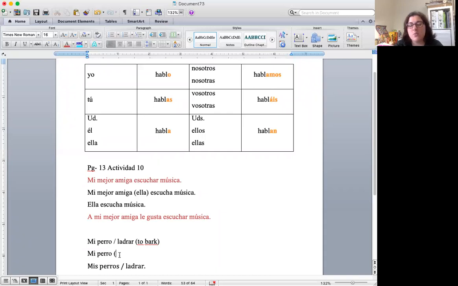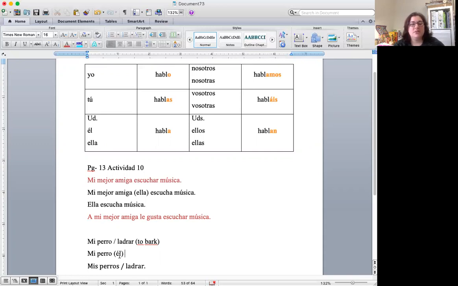Right? So if I want to put that in parentheses just to help me remember for right now, that's okay for our grammar exercises, but know that in real life, you wouldn't write that in parentheses if you were just writing the sentence, okay? Just like in English, we wouldn't say my dog, he barks. We just say my dog barks. So the he, the él, we're putting in parentheses just to help you as you learn how to conjugate.